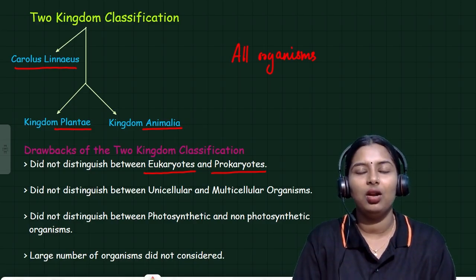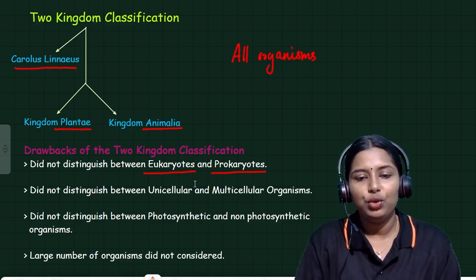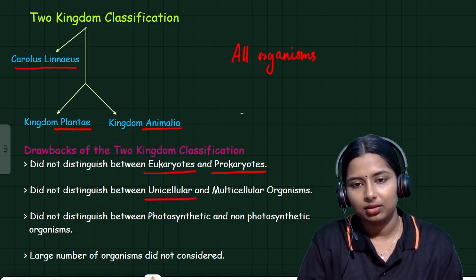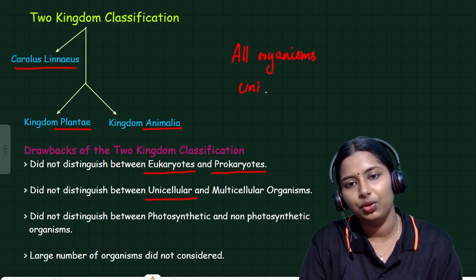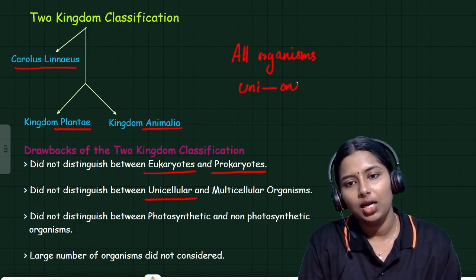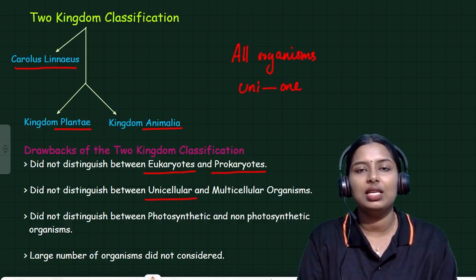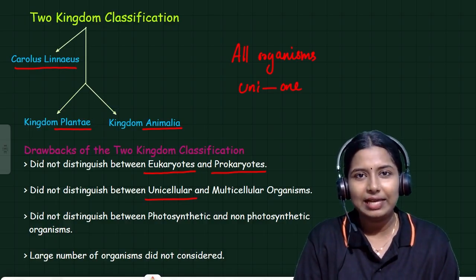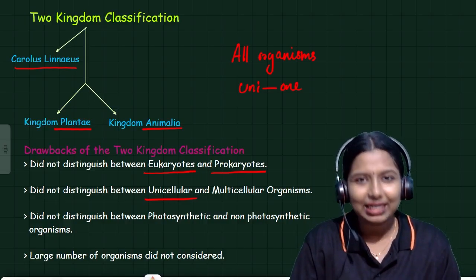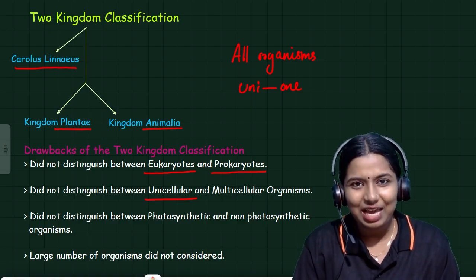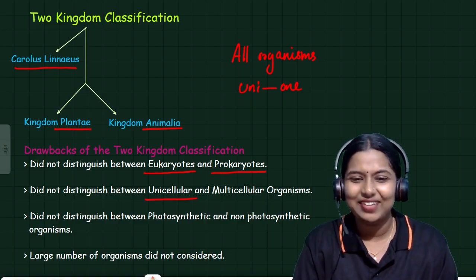Pasangala, there are a lot of organisms that are unicellular. What do you mean by unicellular? Uni. What is the meaning of uni? Only one cell. So there are some organisms which have only one cell in their body, and they are called unicellular organisms. Yeast is an example, bacteria is an example, amoeba is an example of unicellular organisms.